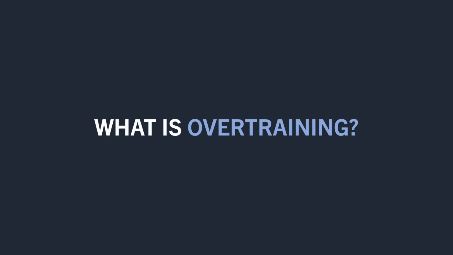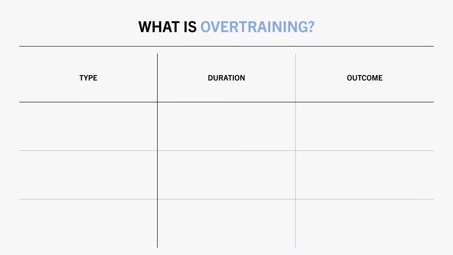Well, this is a challenge in itself because there is no real consensus as to what overtraining truly refers to, and if it even exists. To start, let's explore the theoretical concept of overtraining and how it manifests. Essentially, there are thought to be three levels to the overtraining spectrum.